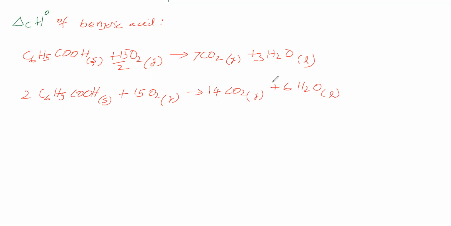For this equation, the standard enthalpy of reaction is called the standard enthalpy of combustion of benzoic acid. Why? Because benzoic acid undergoes combustion, 1 mole.